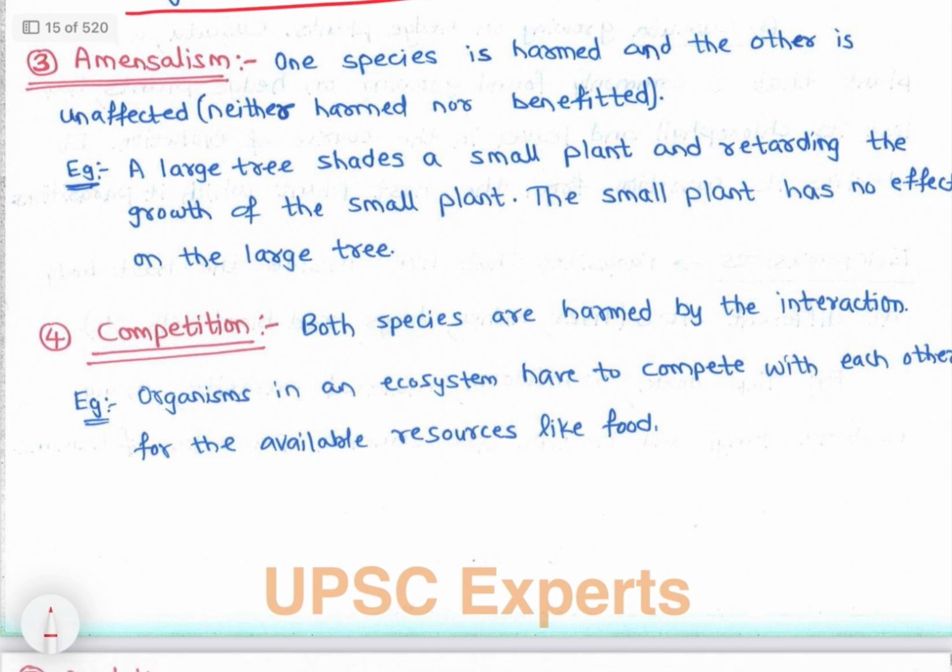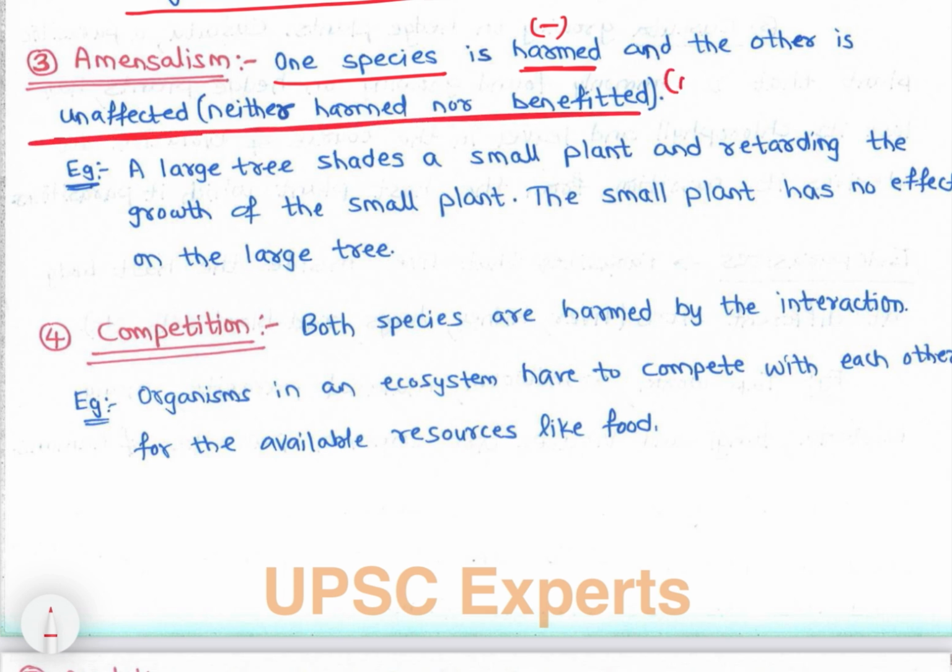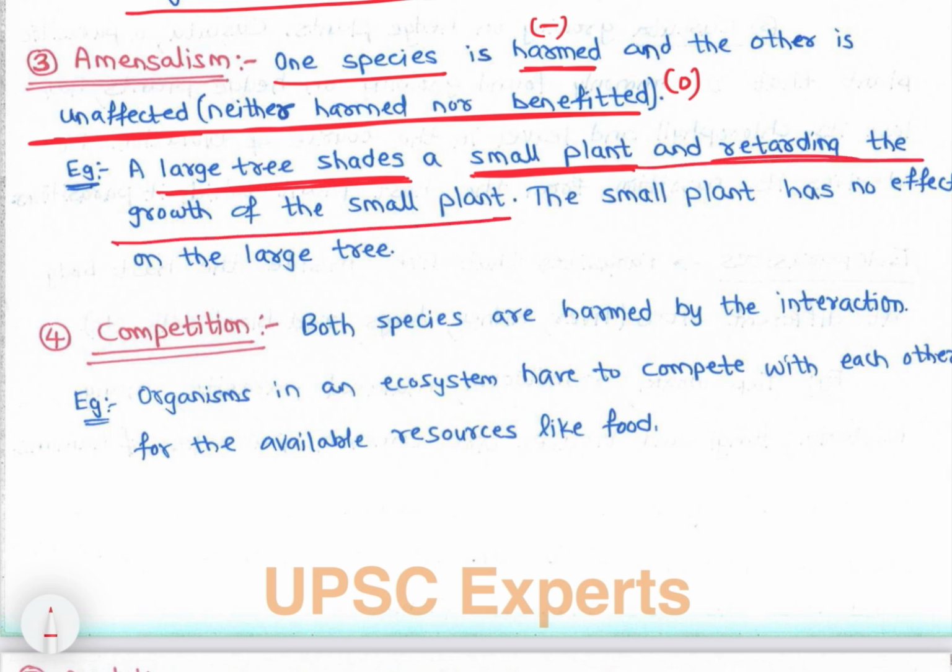See, in an amensalism example, one species is harmed and the other species is unaffected, neither harmed nor benefited, right? The example is a large tree shading a small plant and retarding the growth of the small plant. See, there is a big tree here, and there is a small plant here. Now see, it is not allowing sunlight to penetrate to the small plant. So this small plant is negatively affected, right?